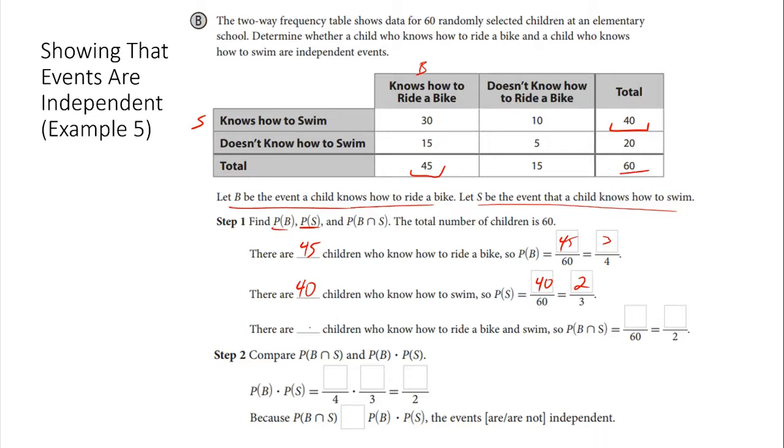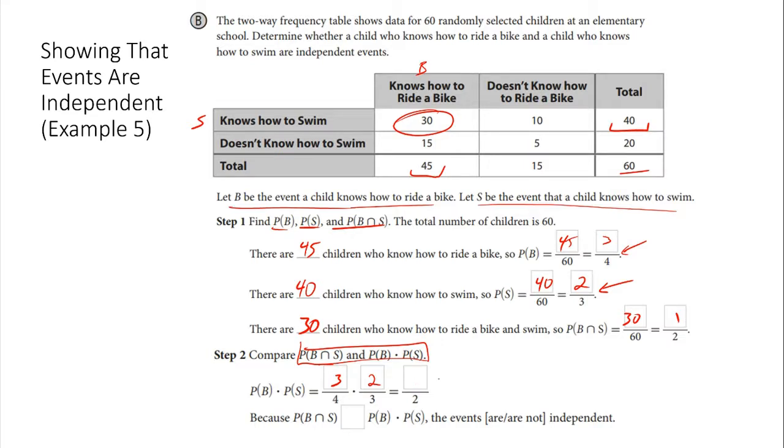All right. Now, what about the intersection? The probability that they know how to ride a bike and they know how to swim. The table shows the intersection right there. So we got 30 kids who know how to do both. That's 30 out of 60, which is really just 1/2. Now, what we're trying to do here is see if the intersection equals the two probabilities multiplying to each other. So the probability of B, which was 3/4, times the probability of S, which is 2/3, should equal 1/2, but does it?